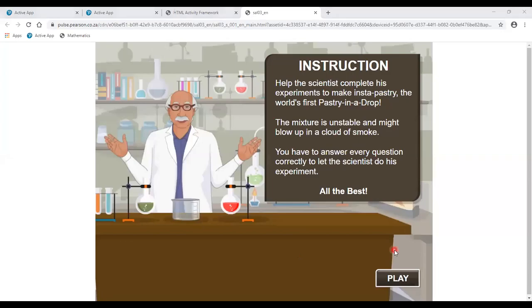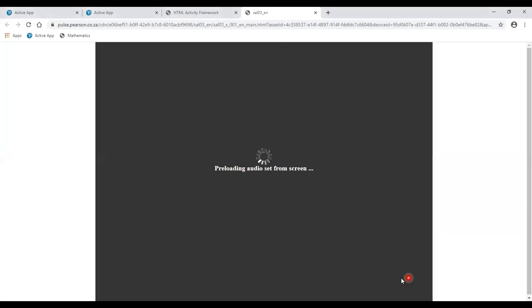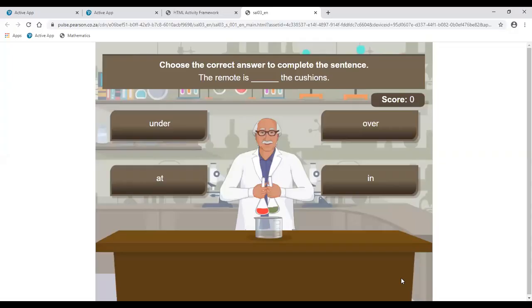Now it's activity time. The first activity is to choose the correct answer to complete the sentence. Some options are given, and from them we will fill in the correct preposition. Okay. The remote is dash the cushions. Okay, 4 options. Answer is under.